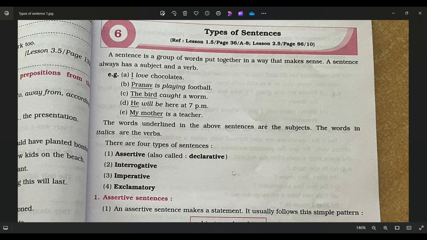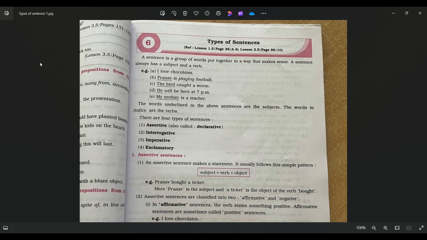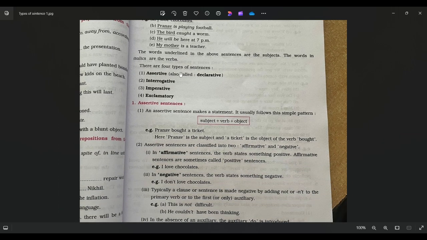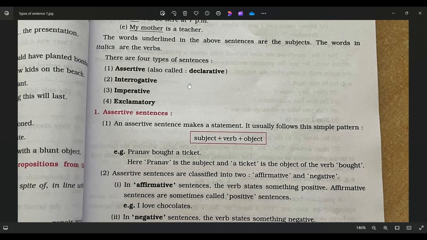So let's start. Assertive sentence. An assertive sentence makes a statement, and it usually follows this simple pattern: subject, verb, and object. Declarative sentence means a statement, and generally it has subject, verb, object. Sometimes the object is missing, but subject and verb are there. Subject is always there, remember. For example, Pranav bought a ticket: Pranav is the subject, bought is the verb, a ticket is the object.